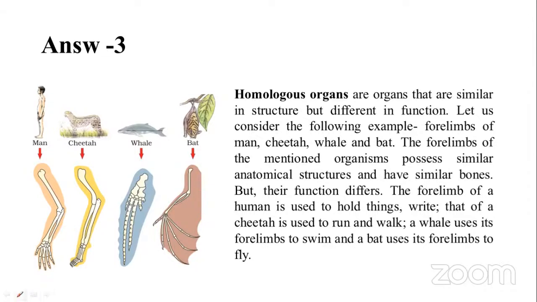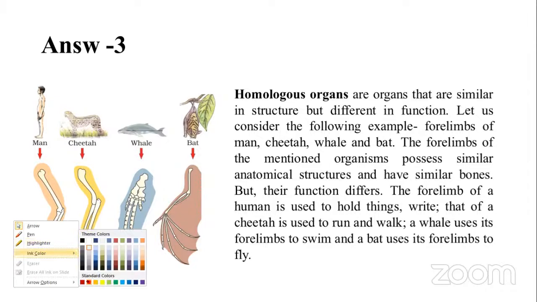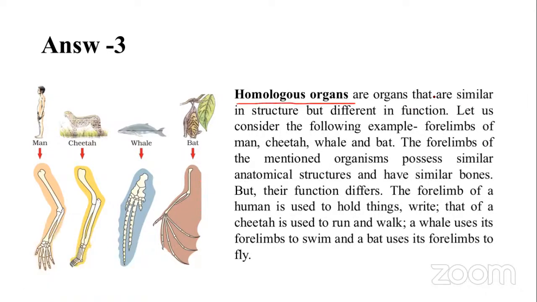So here which is the option? Don't forget, this is very, very important: homologous organs are the same organs used for different functions. Same organ, but different function.